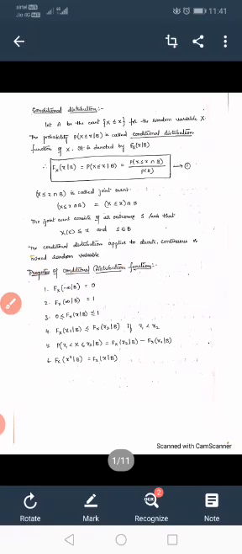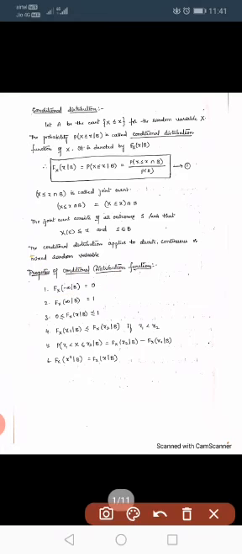This is an impossible event, and for an impossible event the distribution function at minus infinity is equal to 0. This is a certain event, here at infinity: F_X(infinity | B) equals 1. Next, the distribution function lies between 0 and 1, so 0 is less than or equal to F_X(x | B) less than or equal to 1.